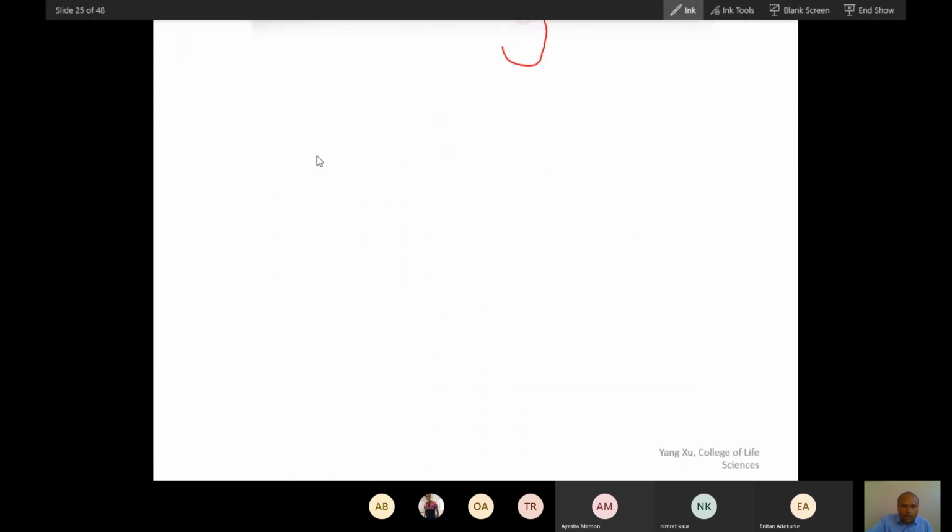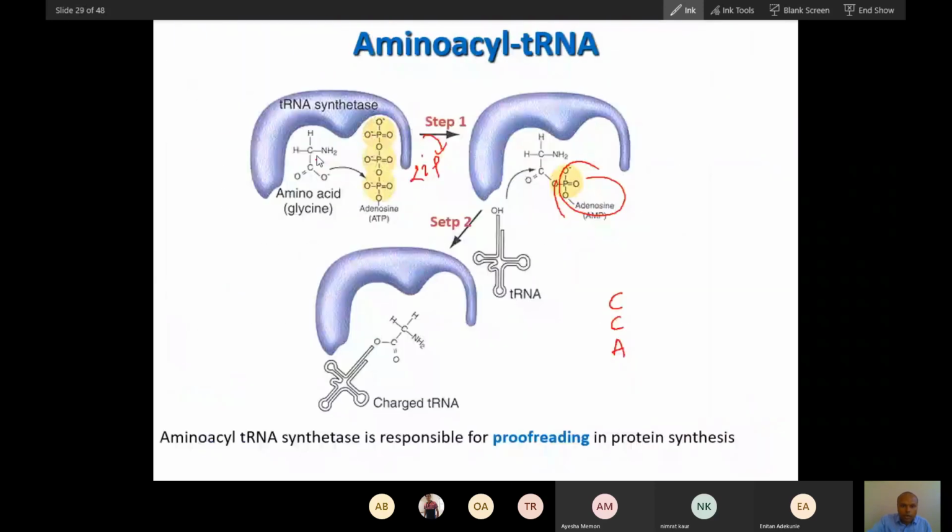To this OH, the amino acid will be attached through its carboxy group, not with the amino group, so the amino group is free. Did you understand these two steps?